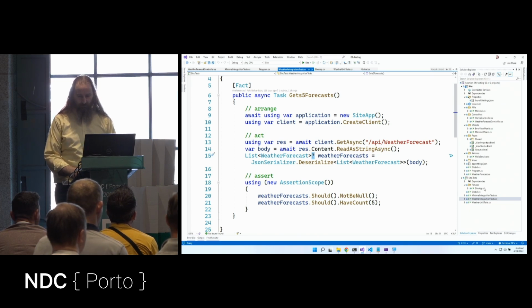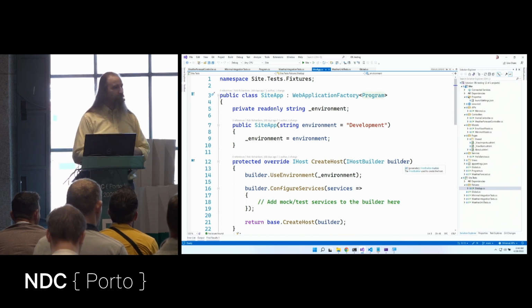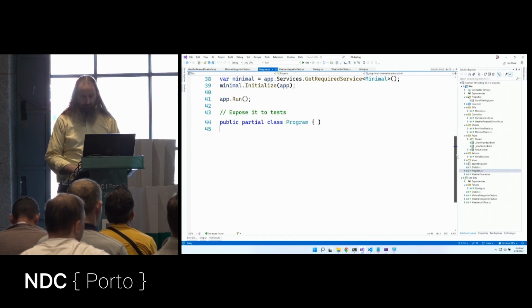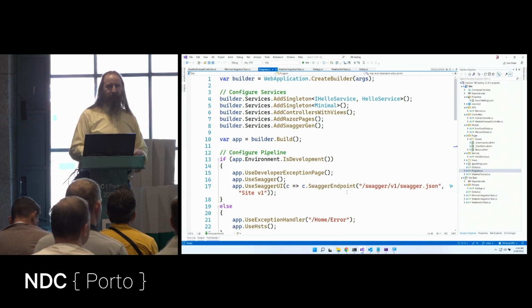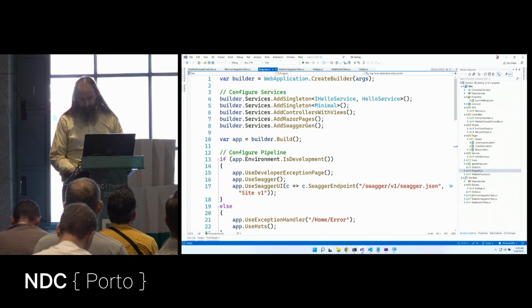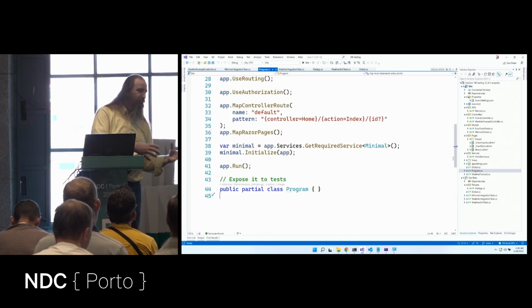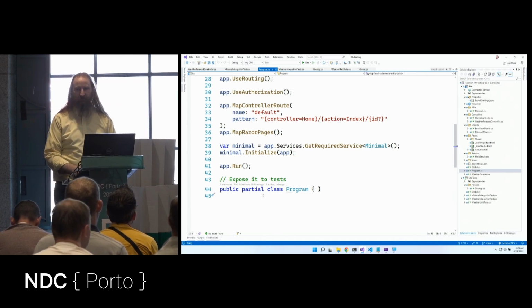Now the one piece that I glossed over right here is Program. By default, we have this auto-magically generated thing that wraps everything in a class called Program and gives it a static void Main that does all the things, but it's private. So how do we instantiate it over here? There's a trick. We can specify the other half of this auto-generated partial class. So let's create this other half.